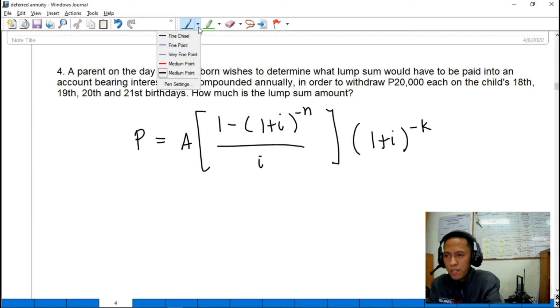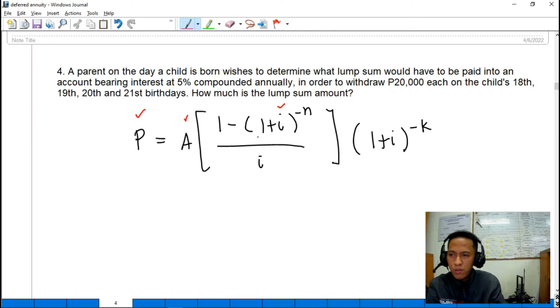P is the present value of the deferred annuity. A is the annuity. And I is the interest rate per period. So, I is the interest rate R per period M, where R should be in decimal and M is the compounding period.